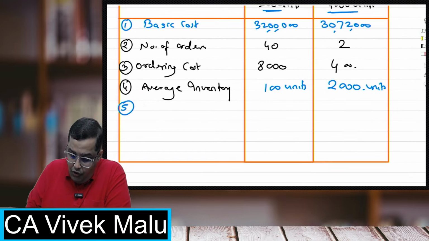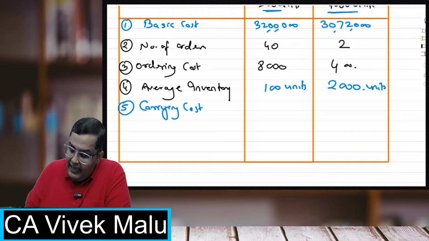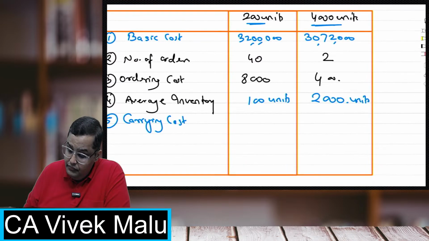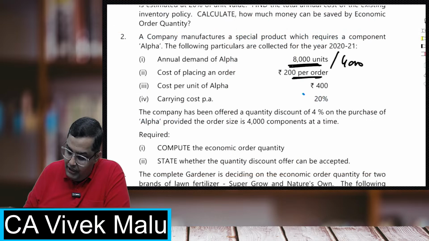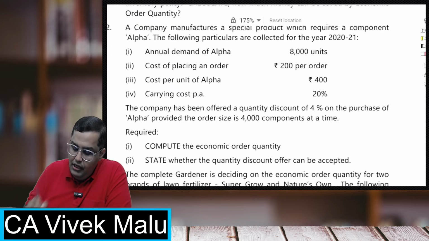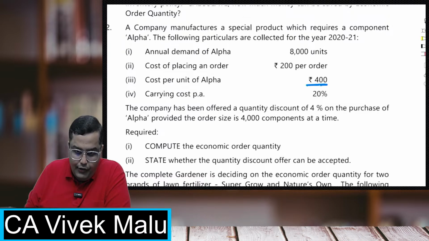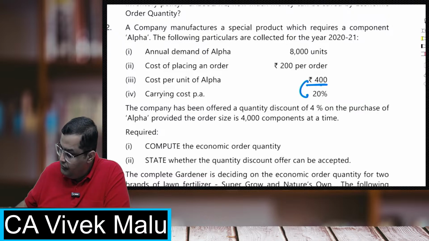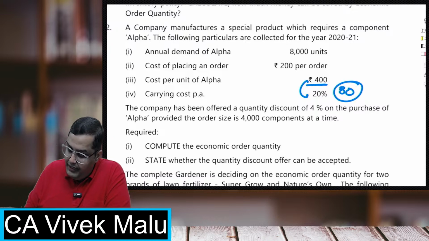Now fifth, what is my carrying cost? When I order at the EOQ level, my cost is 400 rupees. So 400 into 20%, 80 rupees per unit, right?